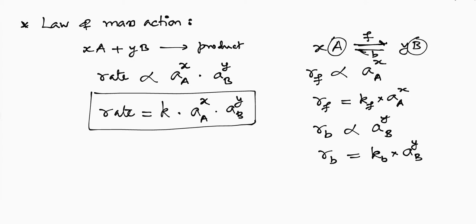And at equilibrium, as we know, the rate of the forward and the rate of the backward reactions will be equal. Then we can write that the rate constant for forward, Kf, into activity of the reactant A power x should be equal to the rate constant for backward, Kb, into activity of the product B power y.